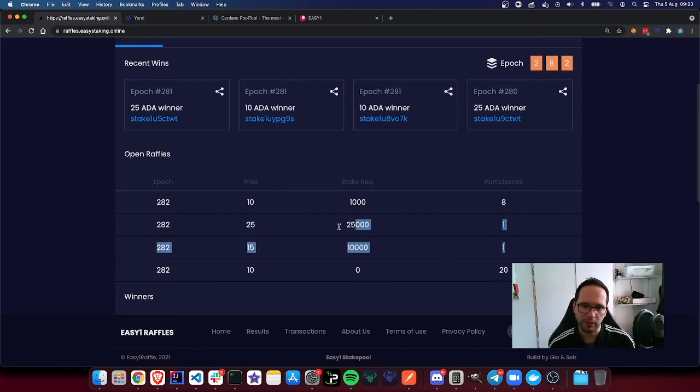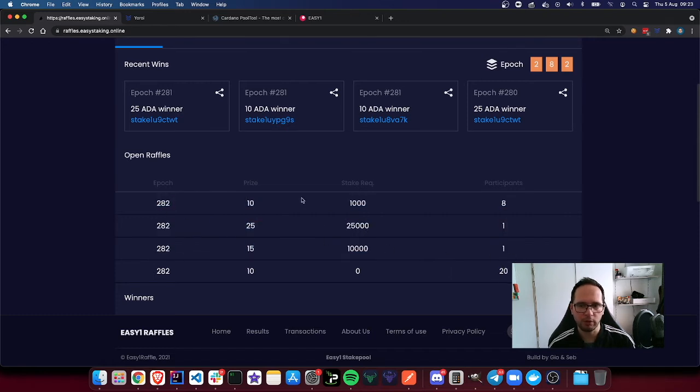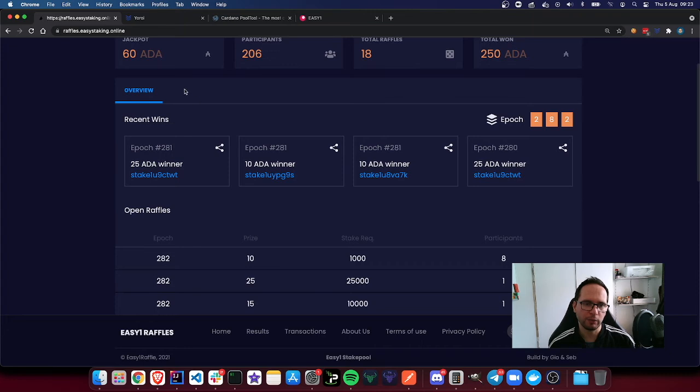As I can see, I used a large enough wallet that was able to claim all the prizes. Of course, I am the organizer and I will not compete against you guys, but this is just to show that the confirmation is automatic. In the next couple of weeks, I'm also going to add another section where you'll be able to see all the raffles you've participated in and the ones that you've won. It's going to be just a new tile, alongside the overview.